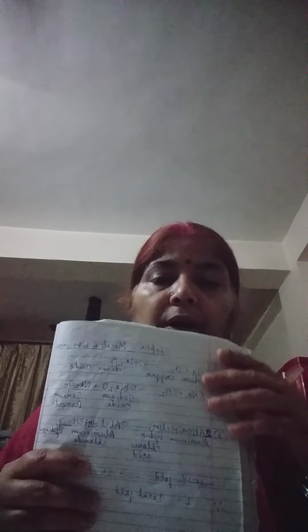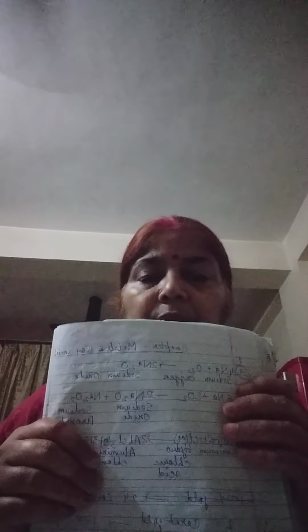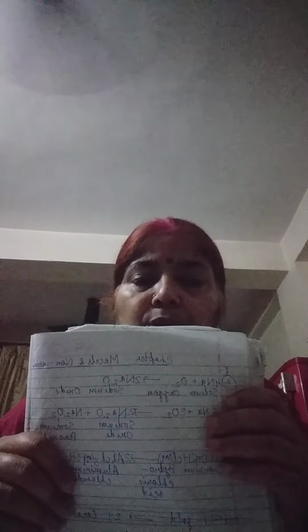Now we will proceed to question number E1. Write the balanced chemical equation for the following reaction. Sodium reacts with oxygen. All of you know, children, sodium is a highly reactive metal. So it reacts with oxygen without igniting at room temperature, and it forms sodium oxide. You can write the chemical equation: sodium reacts with oxygen and it forms sodium oxide, 2 Na2O.